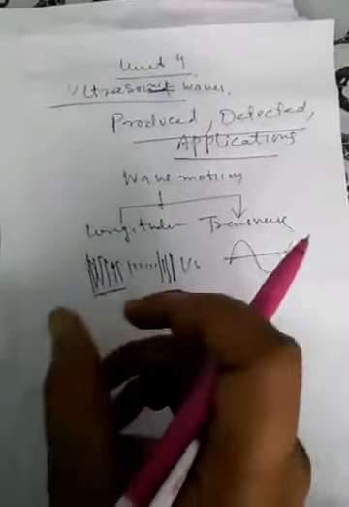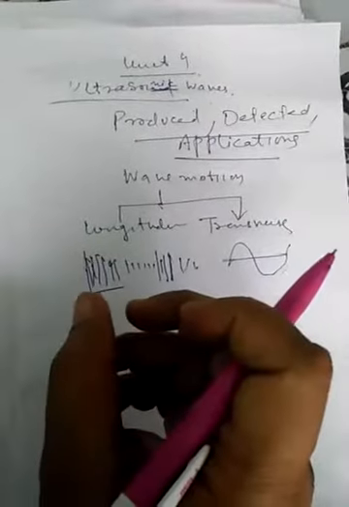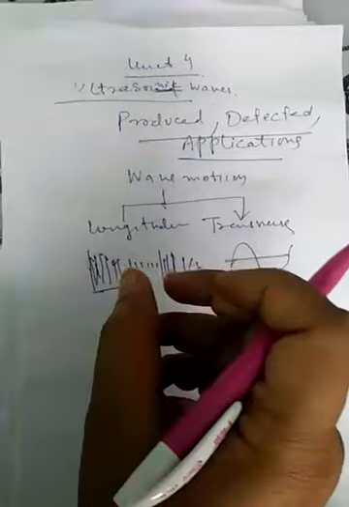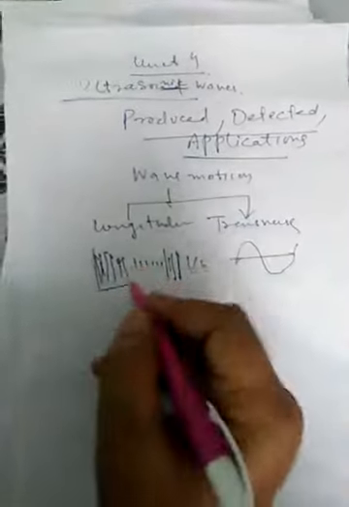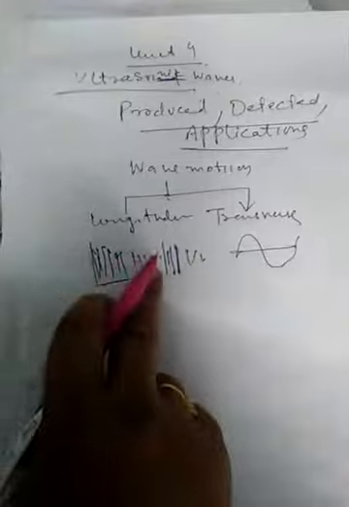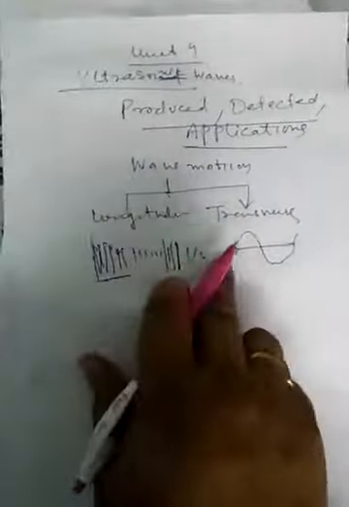Compression means a region with larger density, and rarefaction means a region with weaker density. So the denser region is called compression, and the weaker region is called rarefaction. The longitudinal wave travels in the form of compressions and rarefactions in space, while the transverse wave forms crests and troughs.